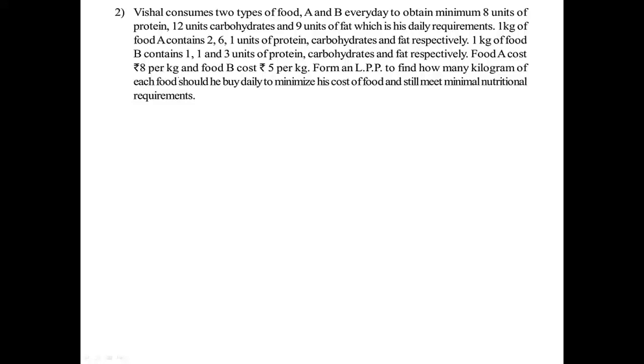Food A cost rupees 8 per kg and food B cost rupees 5 per kg. Form an LPP to find how many kilogram of each food should he buy daily to minimize the cost of food and still meet minimal nutritional requirements.